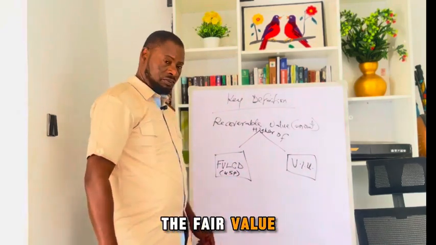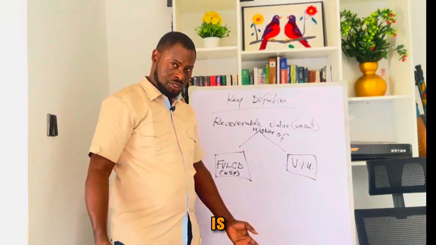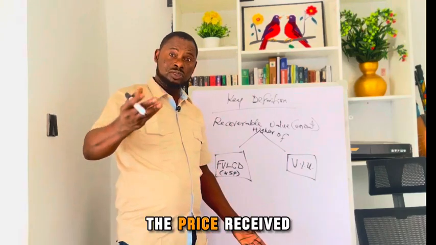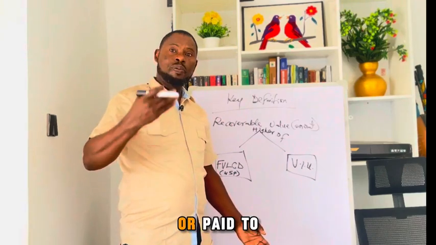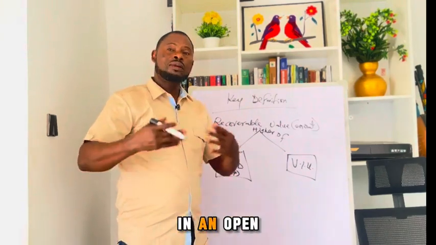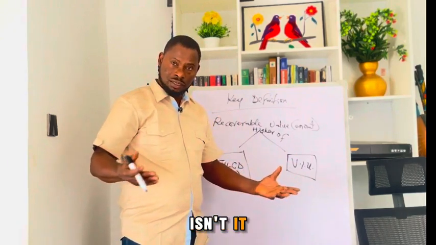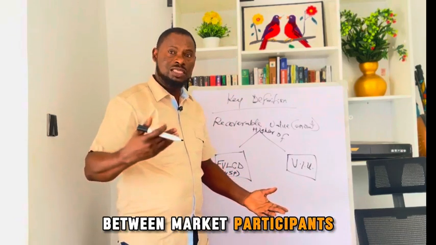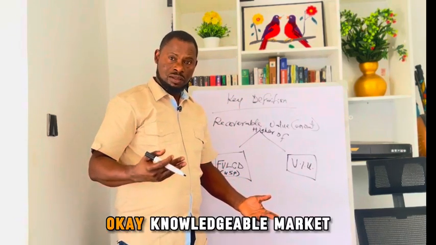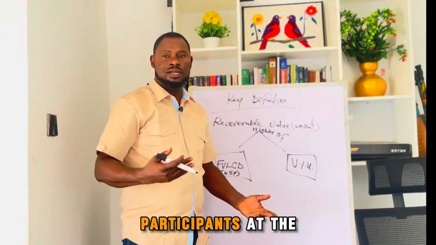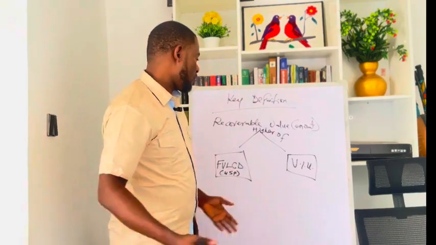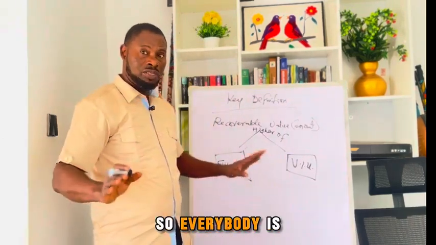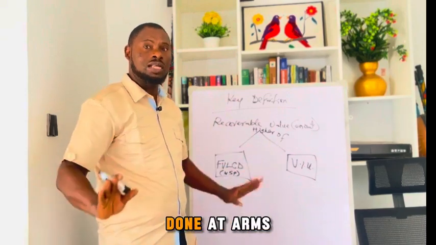The fair value, we know what the fair value is. The fair value of an asset is the price received to sell an asset or paid to transfer a liability in an open transaction, isn't it? We call it an arm's length transaction between knowledgeable market participants at the transaction date. So usually that is what we say a fair value is. Everybody is knowledgeable in the market and it is done at arm's length.